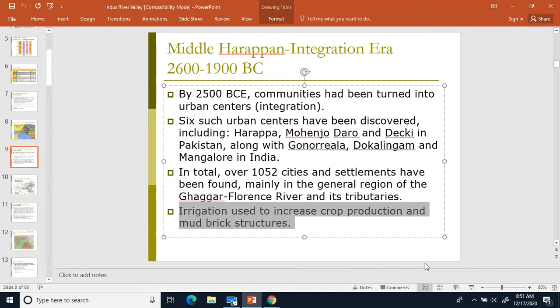Once they figured out irrigation and they figured out how to bring water to their crops from the river without having to do it through buckets, that's when crop production really started to get going. I remember irrigation is when you dig a ditch from the river out to your farmlands, and therefore you have water flowing to where your farmlands are.